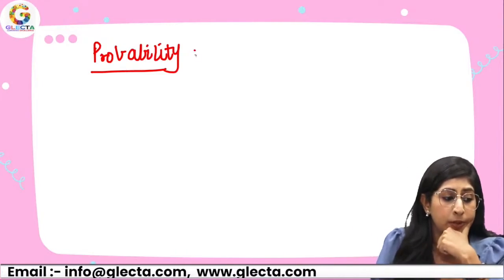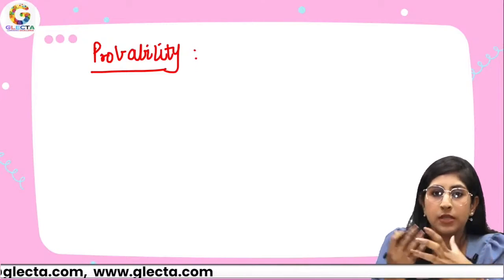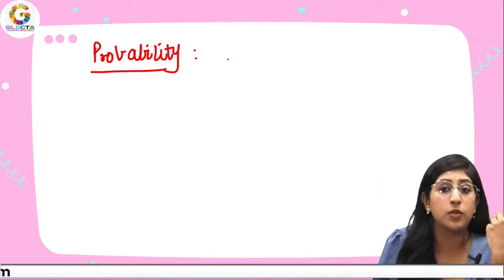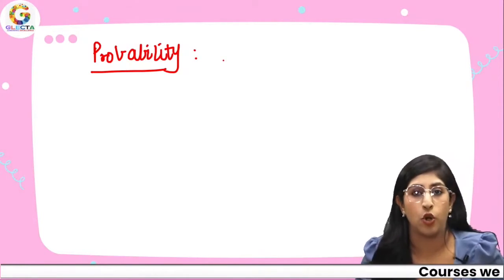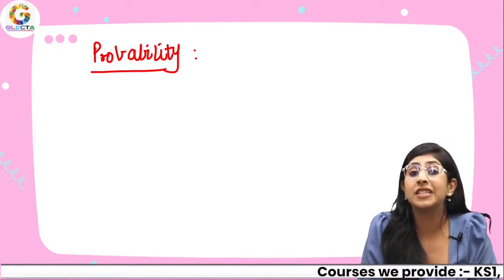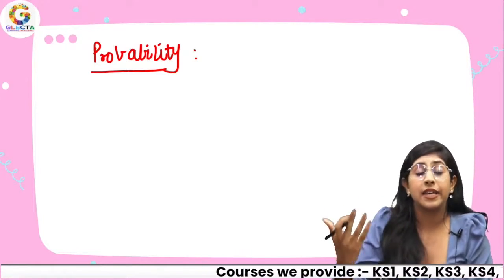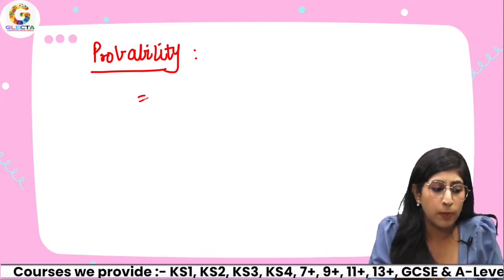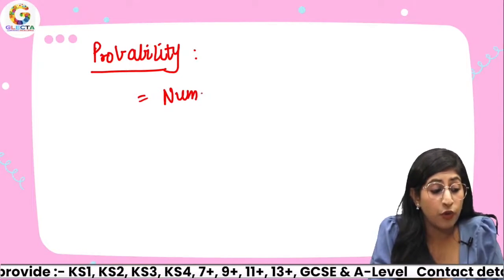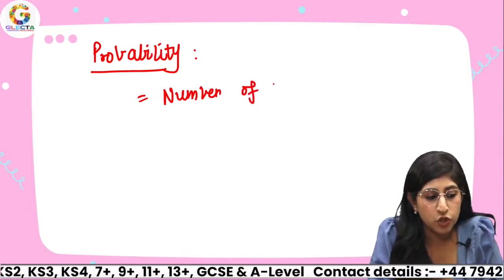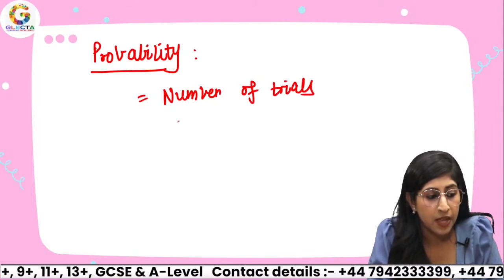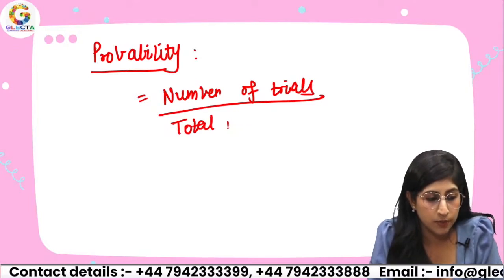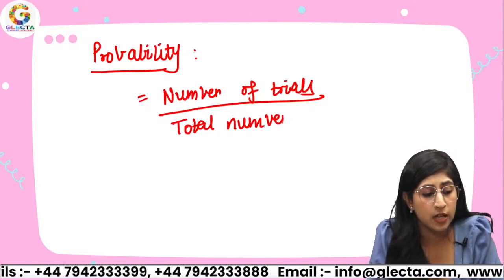Now, for example, what is the probability that I roll a dice, the game dice, which has numbers 1, 2, 3, 4, 5, 6 on it? What is the probability that I roll a dice and I get a number greater than 0? First of all, probability is defined as the number of trials that we are attempting divided by the total number of outcomes, the total number of results that I get.